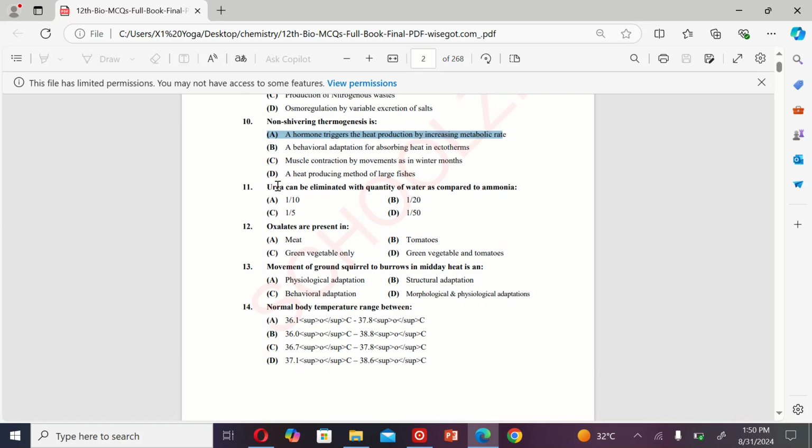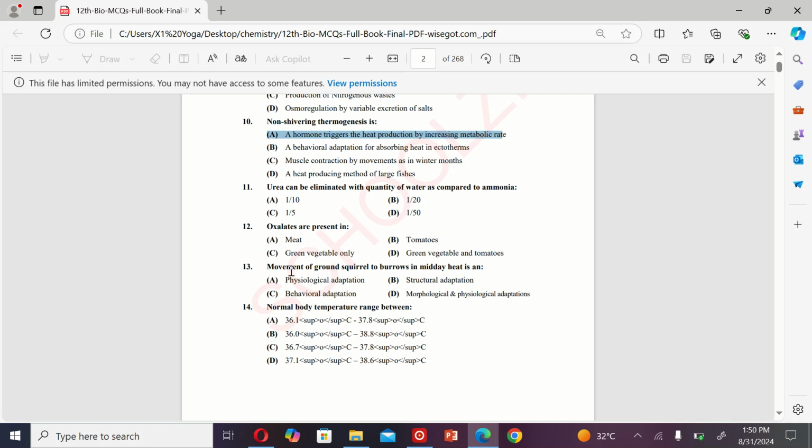The next MCQ is: urea can be eliminated with what quantity of water as compared to ammonia? A. 1 over 10, B. 1 over 20, C. 1 over 5, and D. 1 over 50. So the correct option is A. The next MCQ is: oxalates are present in A. Meat, B. Tomatoes, C. Green vegetables only, and D. Green vegetables and tomatoes. So the correct option is D.